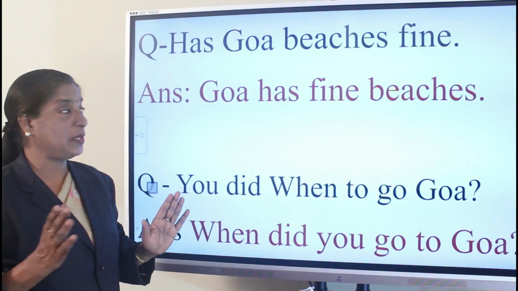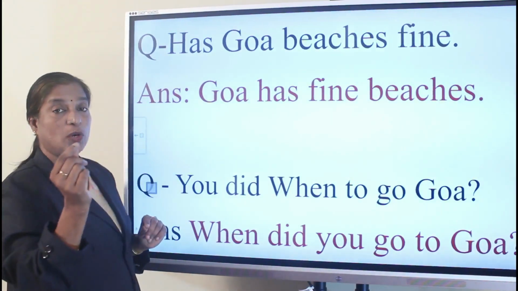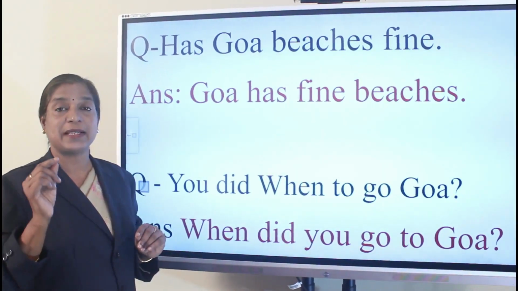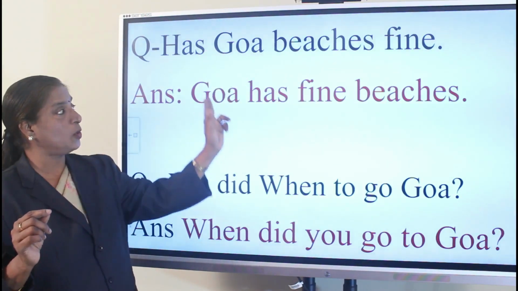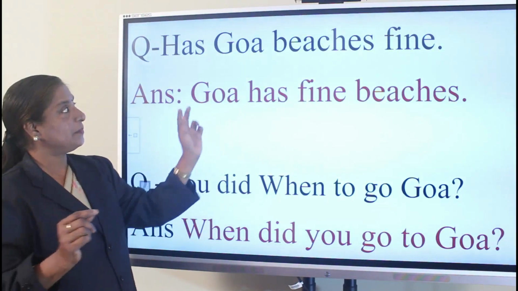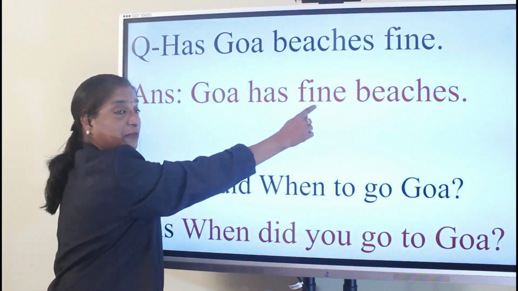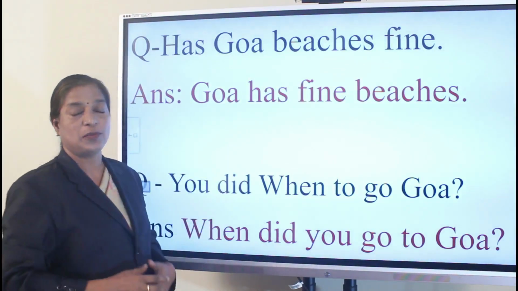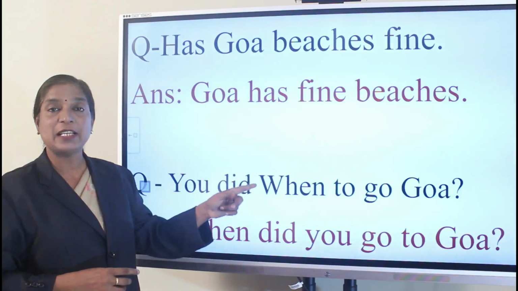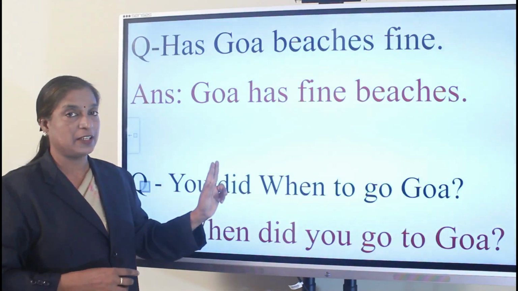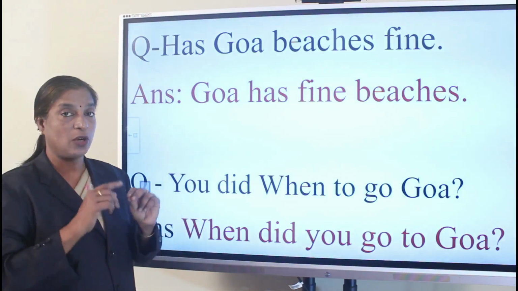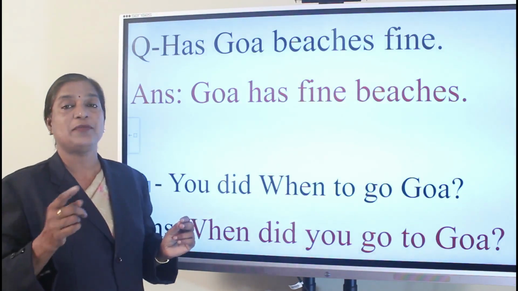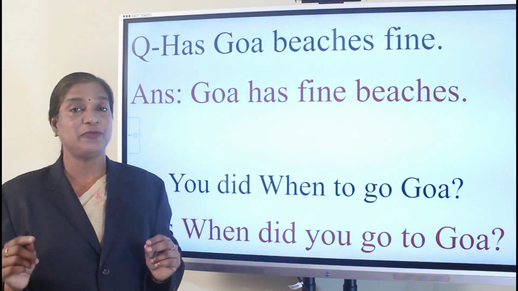The first one should be a subject. And there is a clue. The sentence always begins with a capital letter. And Goa. So Goa has, then comes the adjective fine, then comes the noun. So Goa has fine beaches. See, now there is meaning. So this is how you have to do. When you get a sentence with wrong placement of words, you have to rearrange and write a meaningful sentence.